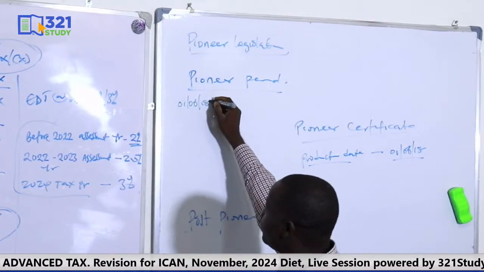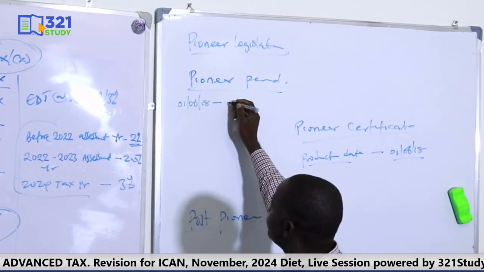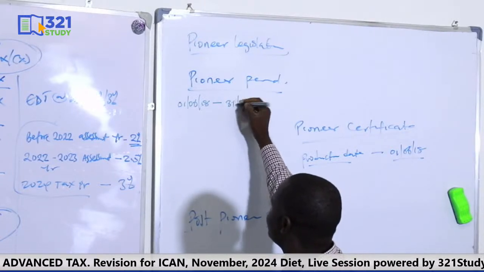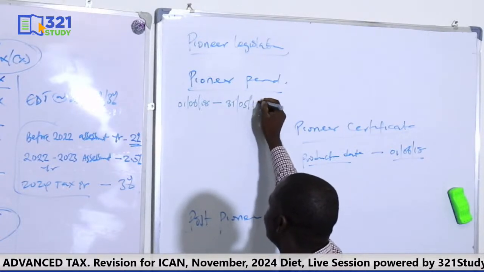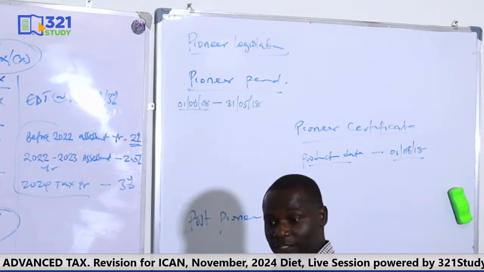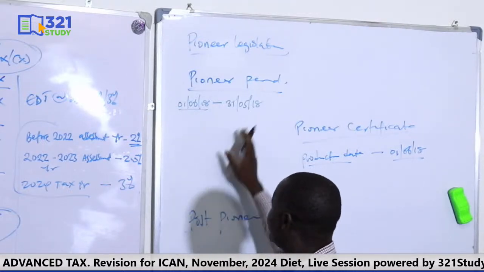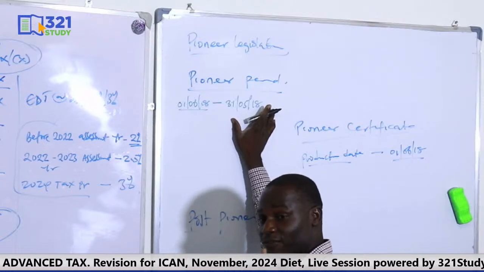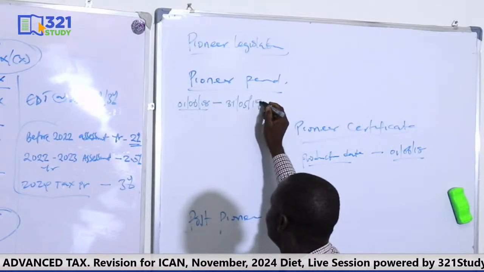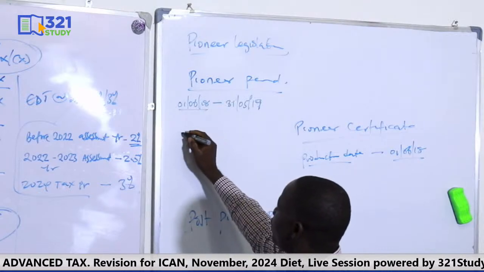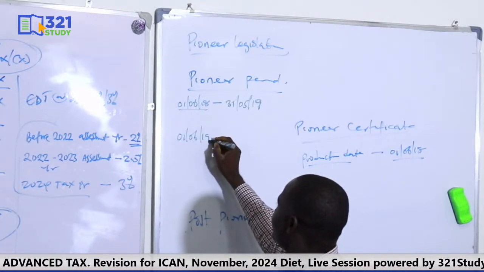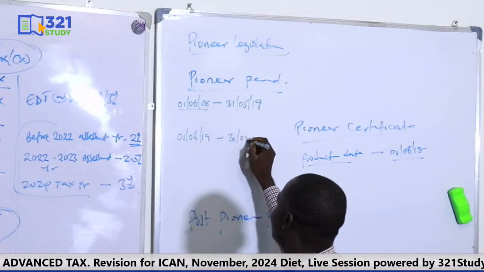That's where it will begin. The first year will end 31st May. That's the first year. Since it started 1st of June 2018, which is the production day, the first tax holiday will end 31st of May 2019. That's 12 months. This is your first tax holiday. Then the second one will begin 1st of June 2019 and end 31st of May 2020.